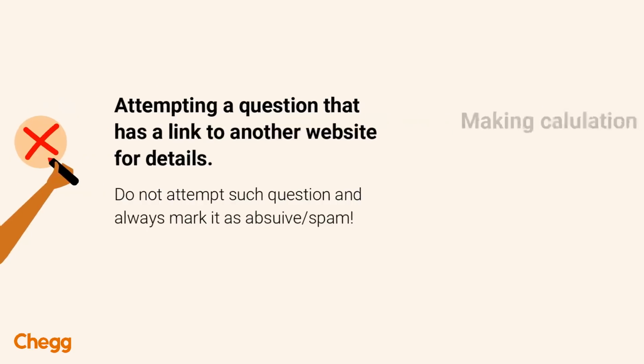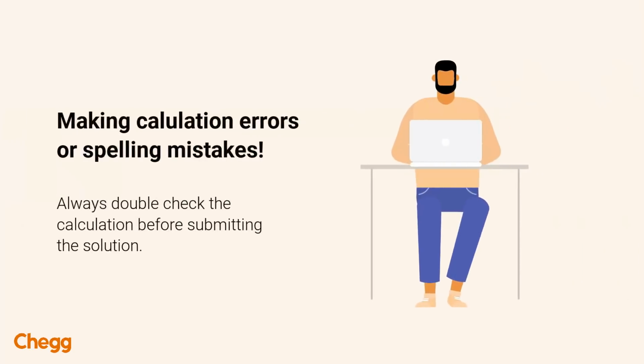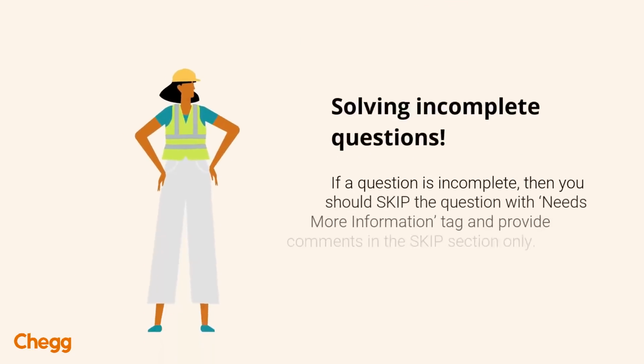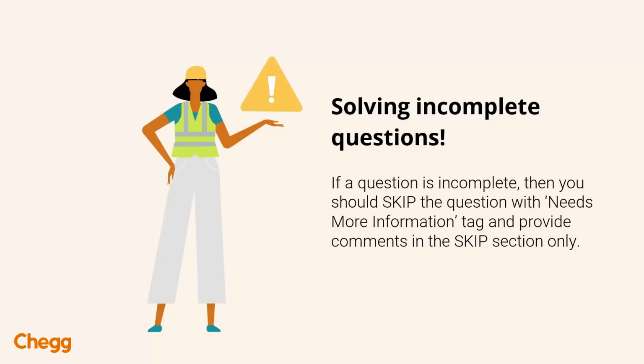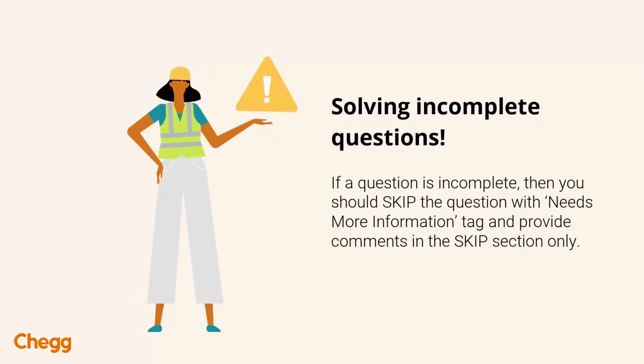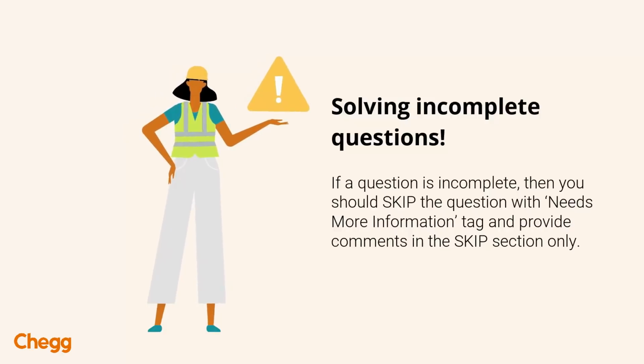Well, making calculation errors or spelling mistakes in your solution is another sure way of decreasing your CF score significantly. Sometimes experts encounter incomplete questions on the Q&A board. An expert should never attempt such questions and should ideally skip these questions under the tag of needs more information.